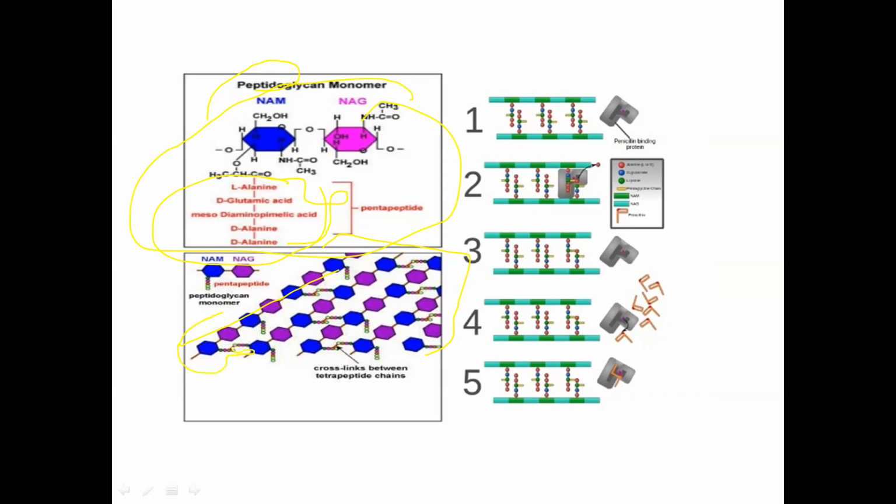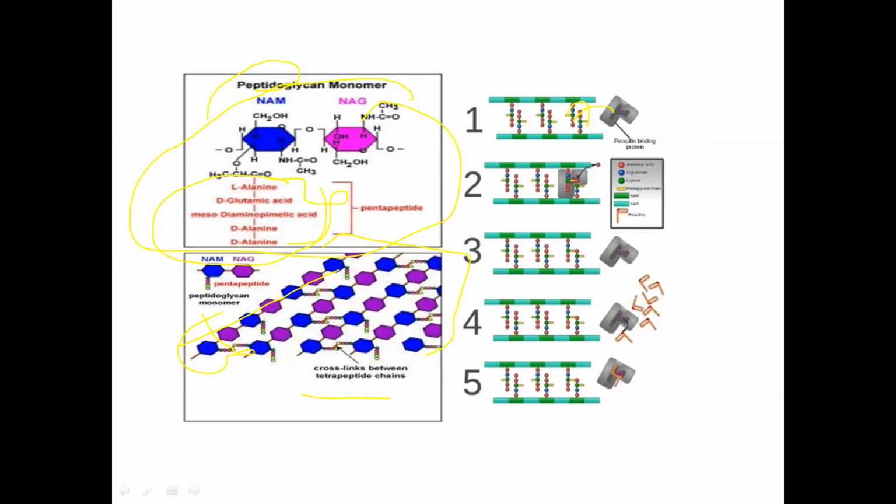There are several of these types of structures present, and when they bind together they form the cross link between the tetrapeptide chains. This is the penicillin binding protein, which helps the bonding when they bind together in this position.